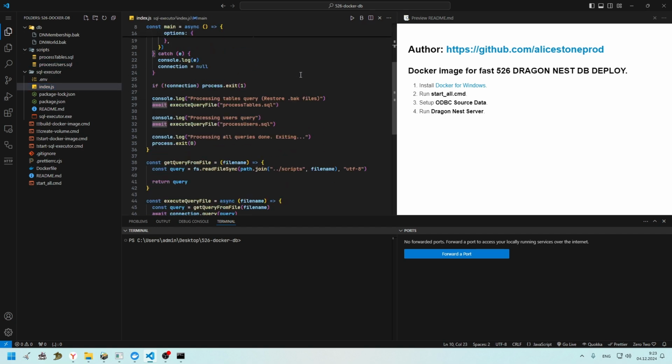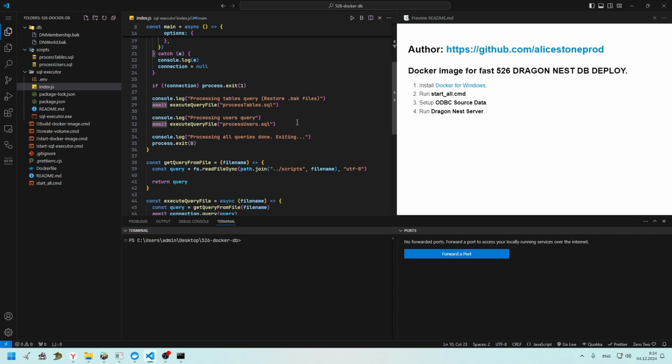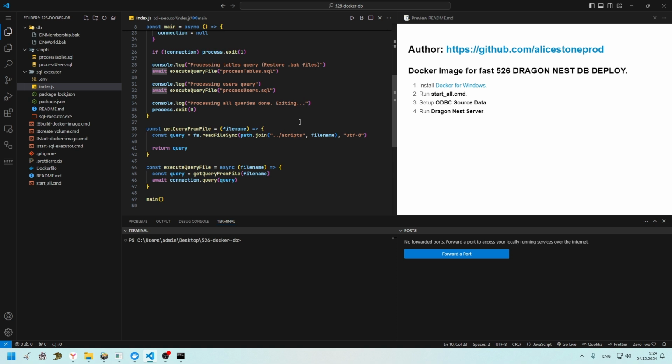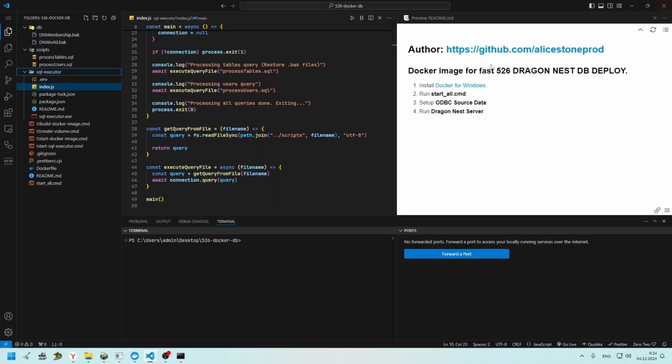It's a simple function for executing these queries because it was very hard to write execution in the container directly. So it also has a SQL executor exe file. It's a built file. It's too large, but it's okay for Node.js applications.